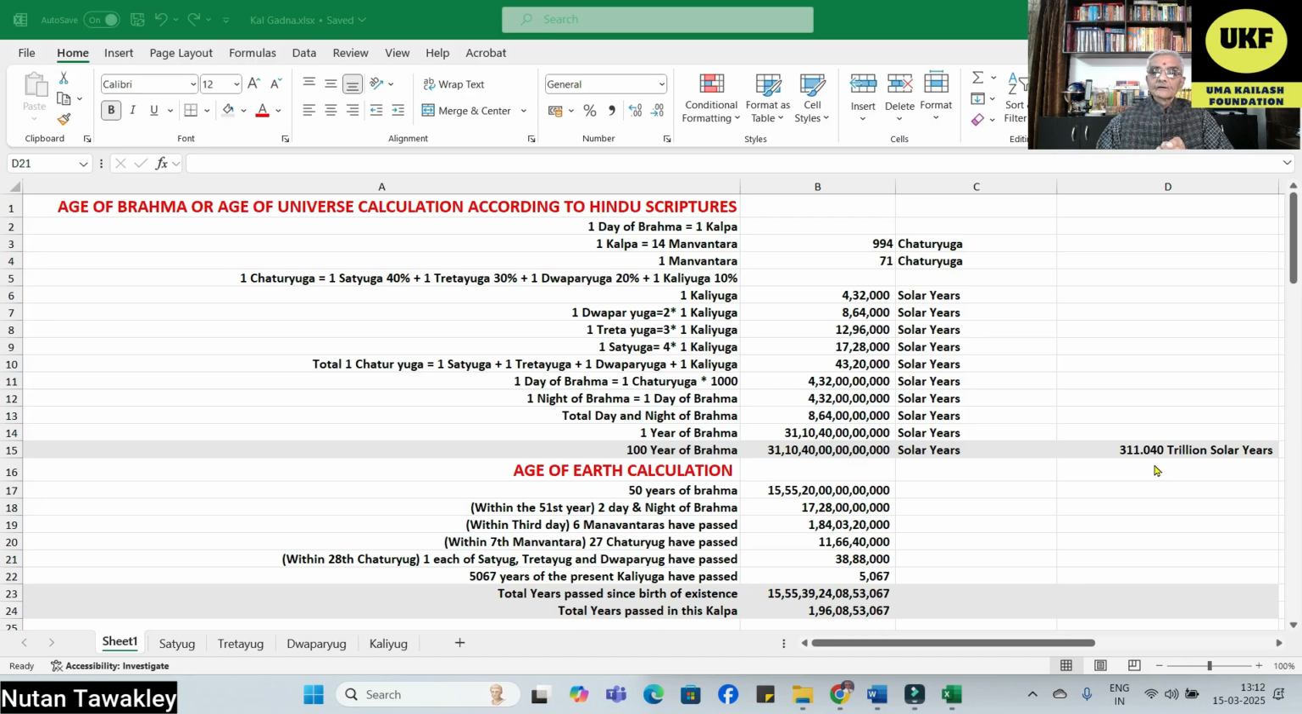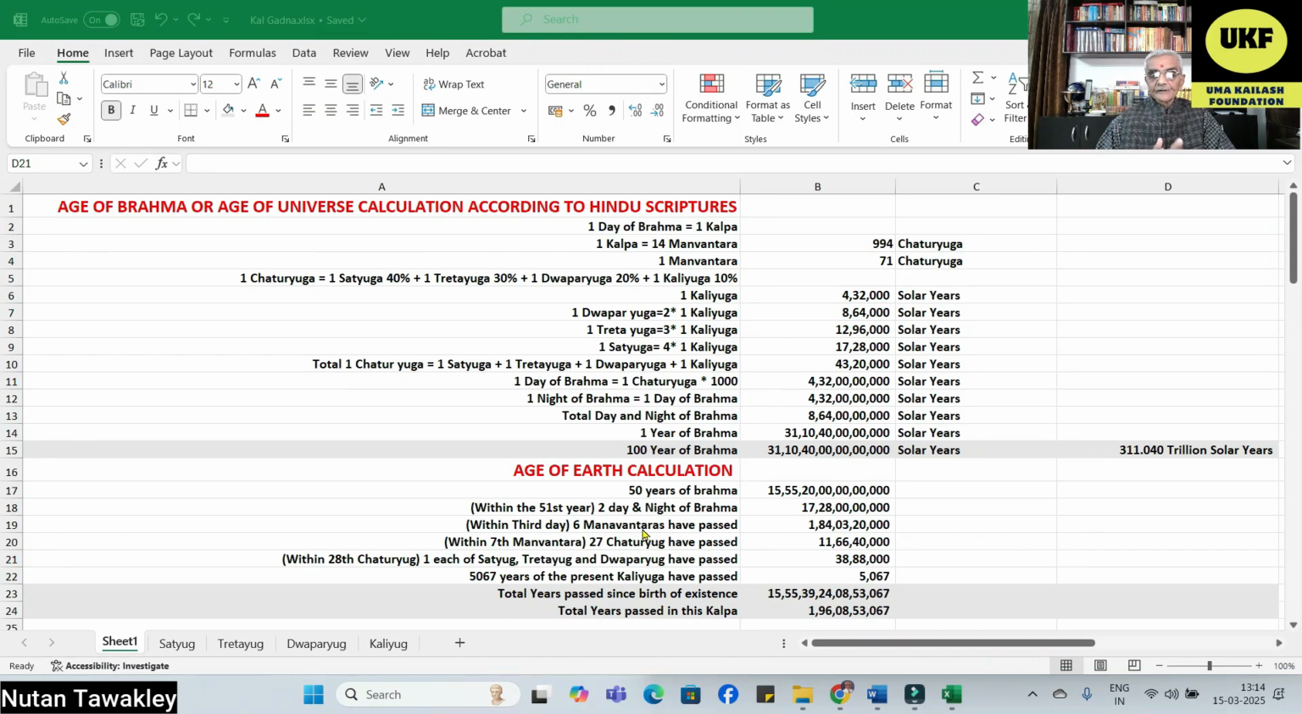This has been clearly defined in ancient Indian texts. There are several texts like Manusmriti and Padma Puran which give these descriptions. Now we come to the age of our earth. In the scriptures it has been clearly defined that as of today in this universe, 50 years of Brahma have already passed, and in the 51st year, 2 days and 2 nights of Brahma have already passed, and we are into the third day.